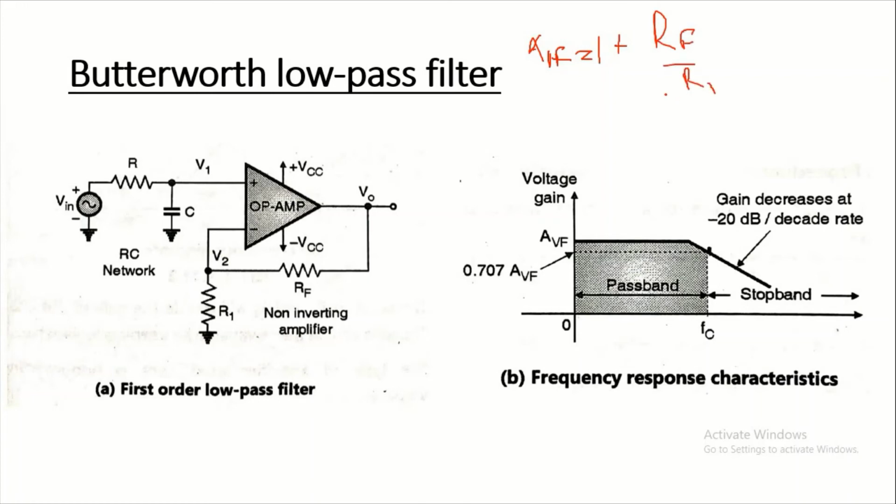We all know that in non-inverting configuration, the closed loop gain is given as AVF is equal to 1 plus RF by R1, where RF is a feedback resistance and R1 is an input resistance. Now, in this frequency response, this is a pass band, and from this is 0.707 AVF, means minus 3 decibel frequency at this point, and the gain decreases at the minus 20 decibel per decade rate after this critical frequency.